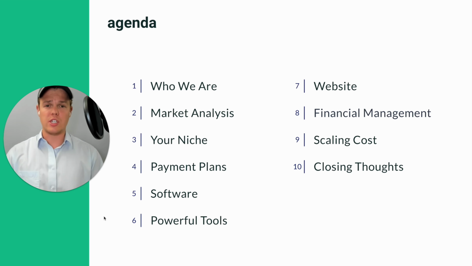Now, we are structuring today's video as 10 main modules. Each one of these modules is going to be packed with a lot of information on the topic of AI automation agencies and how we are going to approach them when creating one and trying to get our first client.